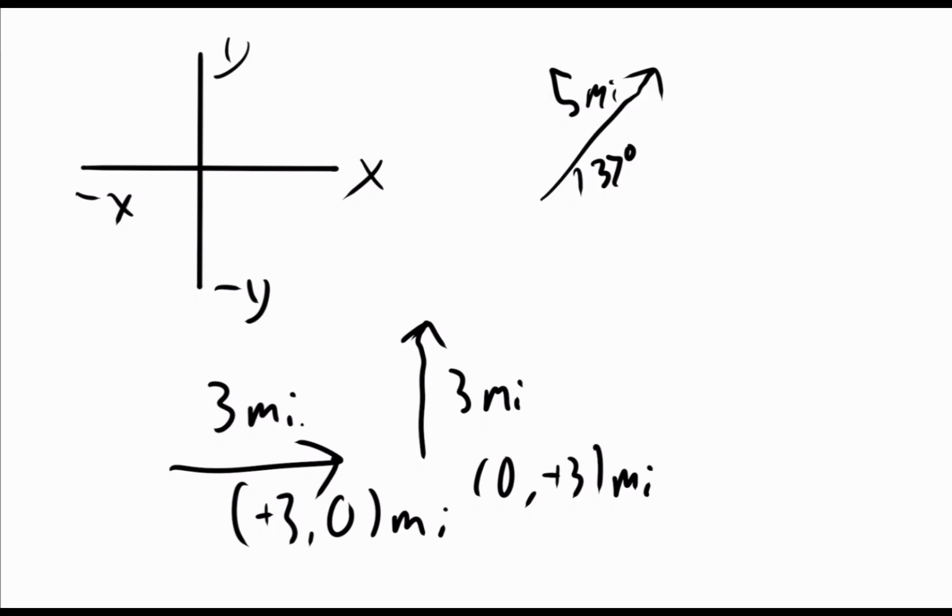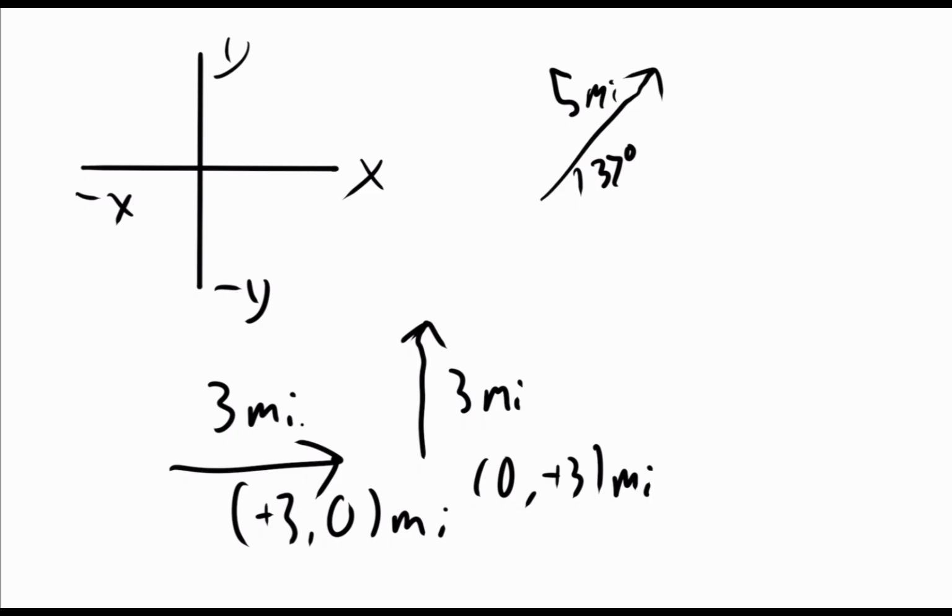So before, we could either represent this as the components here, the magnitudes of the components, because we know the direction, or we could just say the overall magnitude of the vector in the overall direction. So this is 3 miles in the positive x direction over here on the left, and then this one going up is 3 miles in the positive y direction. And there's usually not much of a difference. Well, not usually, but in these two cases, there wasn't much of a difference. But when we get to vectors like this, there is going to be a difference.